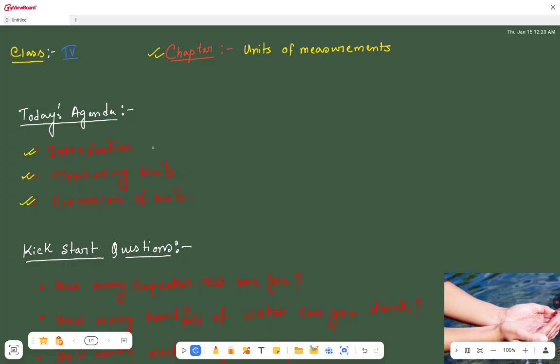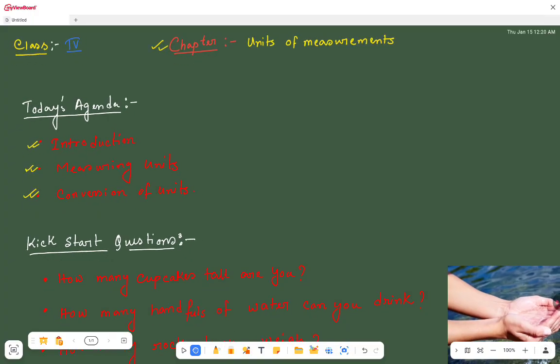Today's agenda is, first we will discuss the introduction of this chapter. That means in this part we are going to discuss what is a unit, and how we will get some idea about the definition of units. The next topic is the different measuring units. And at the last part of this video, we are going to discuss the conversion of units. So all of you please pay attention to this video and try to learn something from it.